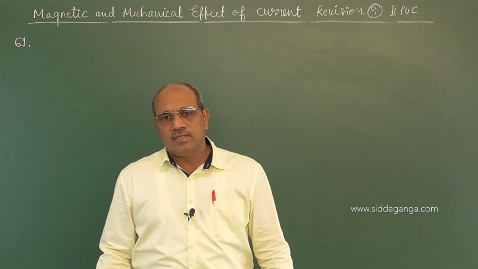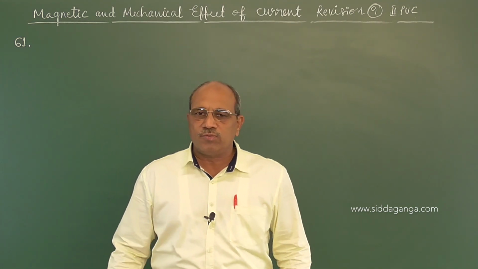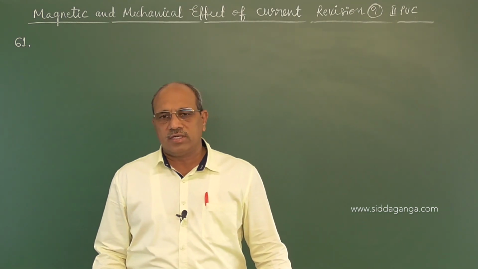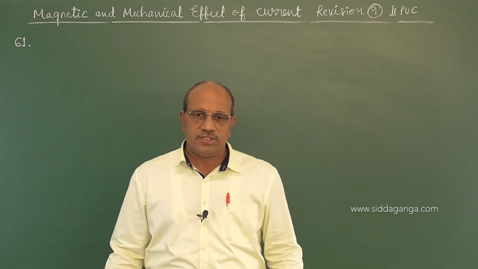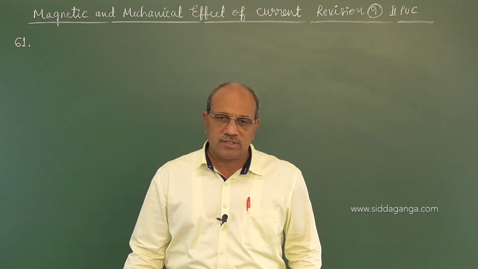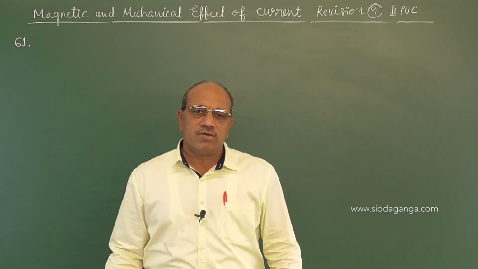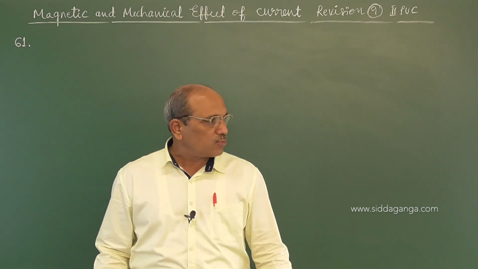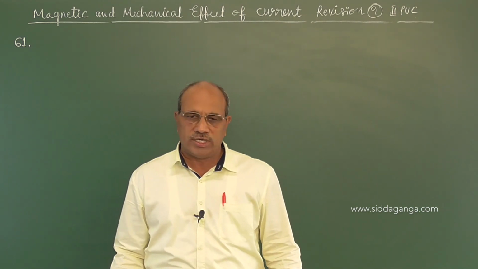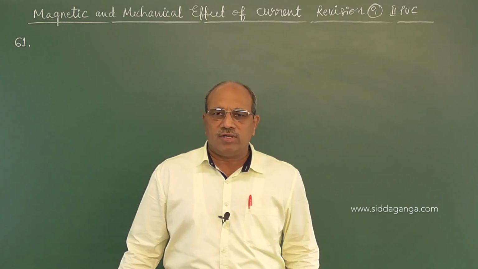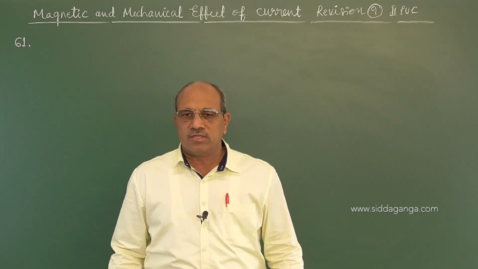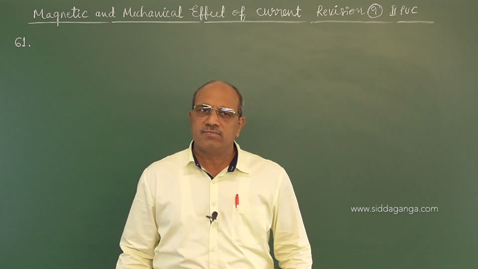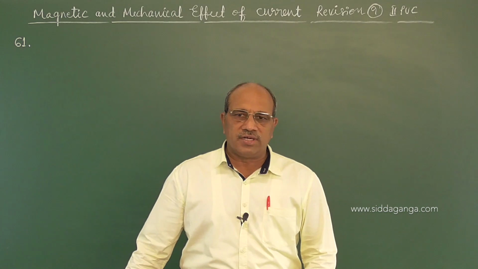And second, you also studied about the force between two parallel conductors carrying current, and moving coil galvanometer, current sensitivity and voltage sensitivity, design of moving coil galvanometer, and conversion of galvanometer into ammeter and voltmeter relations, with the expression for magnetic field due to solenoid. So with this minimum knowledge, we can face the questions more correctly and confidently in this chapter, magnetism, magnetic effect and mechanical effect of current.